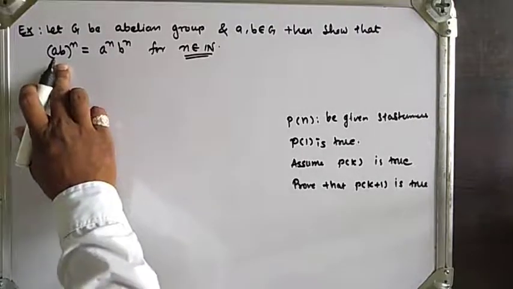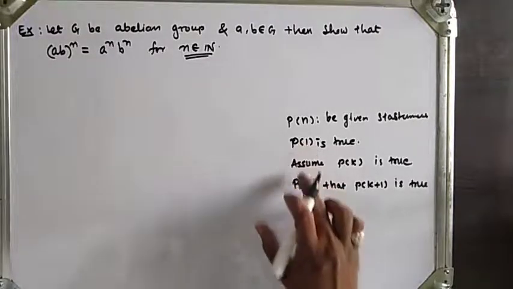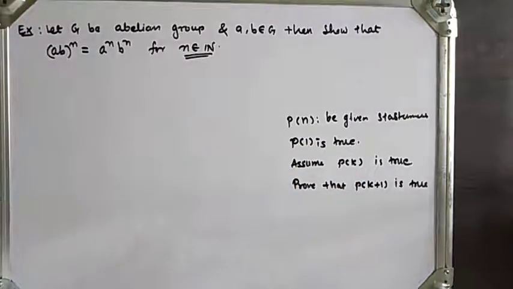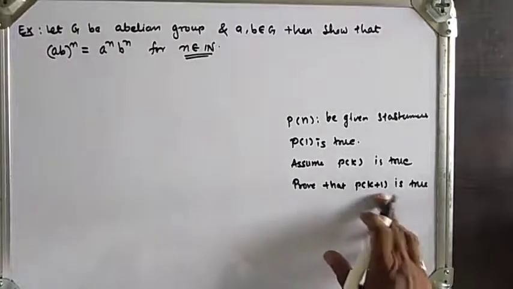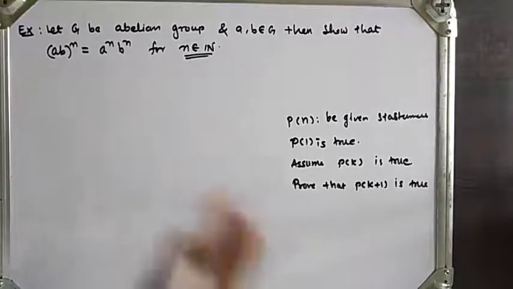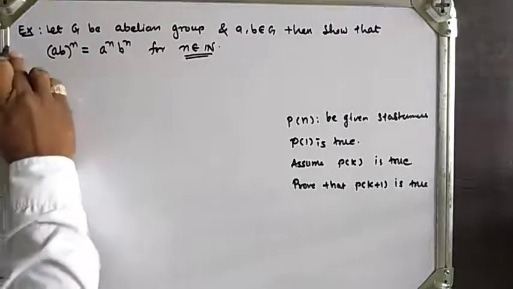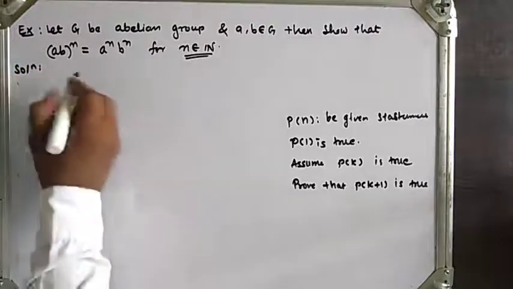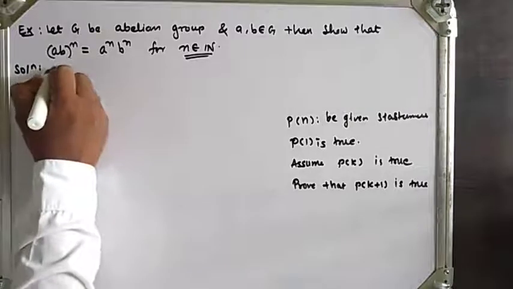We will check for n = 1, then we will assume the given result is true for n = k, and we will prove that the given result is true for n = k+1. Means we have to say that the given result is true for all natural numbers. So let's prove this. Solution: we will prove by using mathematical induction.